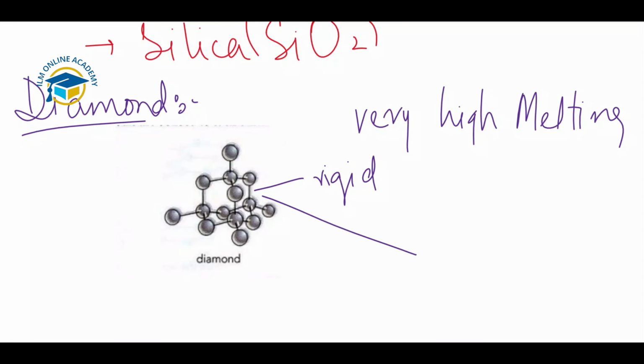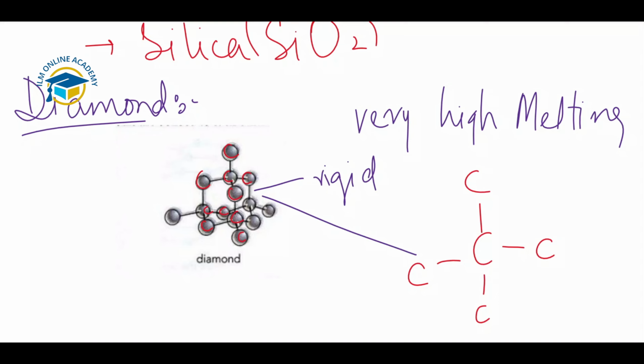You can see from this structure, the circles show the carbon atoms. This is a carbon, this one is a carbon, and each carbon atom present here is attached to, or makes a bond with, 4 more carbon atoms like this one. So 4 more carbon atoms are present. Carbon has 4 electrons in the valence shell and 4 more are required to complete the valence shell.